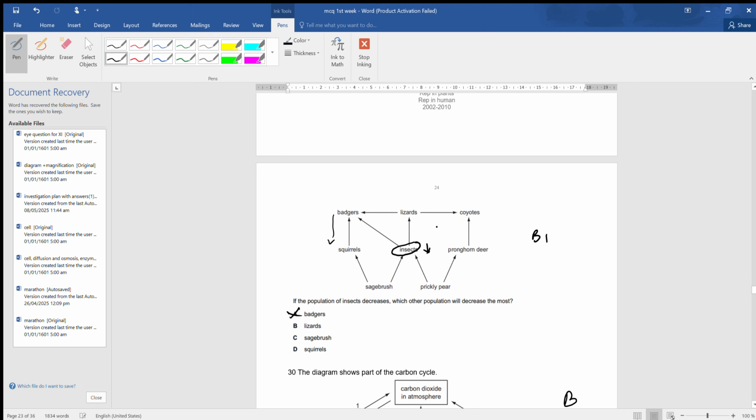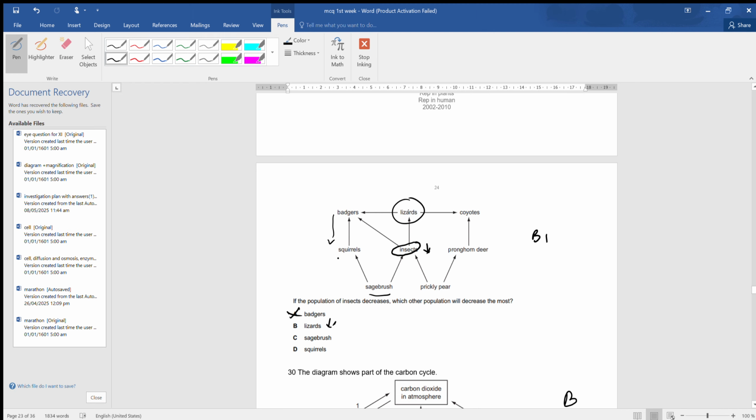Lizard. If the population of insects decreases, and as the lizard feeds upon insects only, therefore the population of lizard will decrease. Okay. Sagebrush, let's see. Insects feed upon sagebrush. So if the population of insects decreases, then the sagebrush population will increase. Now squirrel: if the population of insects decreases, then the badger will feed more upon the squirrel.